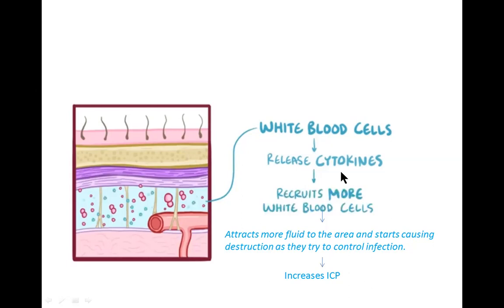These cytokines in turn recruit more and more white blood cells to that area to fight the foreign particles or pathogens. The newly recruited white blood cells attract more fluid to that area, and as they try to control the infection, they cause inflammation and destruction, which in turn again increases the intracranial pressure.